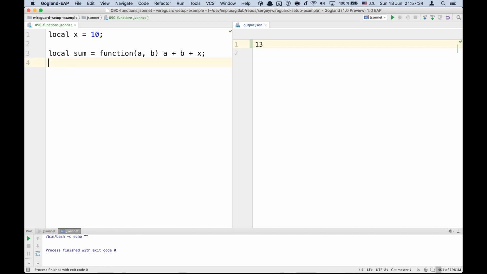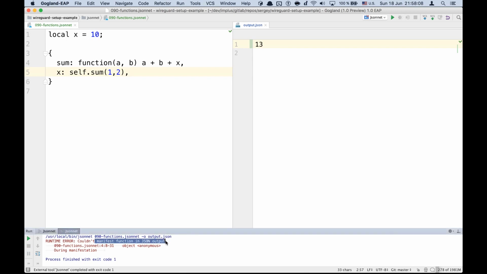Besides defining functions on the top level, we can define functions in objects. So let's move our sum function to the output object, and instead of an equal sign we need to use a colon, and we need to delete local and change the semicolon to a comma, and let's use it. We need to use self to reference sum, and if we run Jsonnet on this file, we'll get an error.